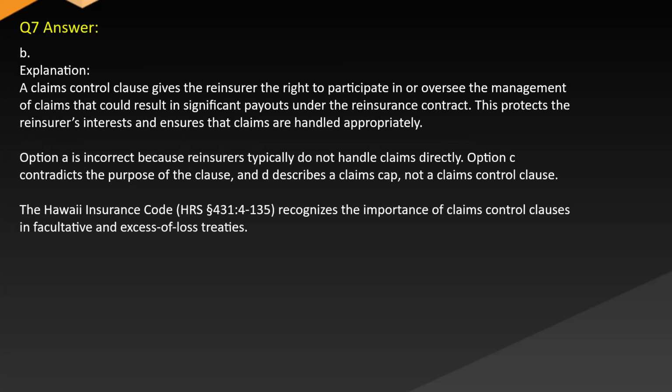Answer B. Explanation. A claims control clause gives the reinsurer the right to participate in or oversee the management of claims that could result in significant payouts under the reinsurance contract. This protects the reinsurer's interests and ensures that claims are handled appropriately. Option A is incorrect because reinsurers typically do not handle claims directly. Option C contradicts the purpose of the clause, and D describes a claims cap, not a claims control clause. The Hawaii Insurance Co. HRAF 135 recognizes the importance of claims control clauses in facultative and excess of loss treaties.